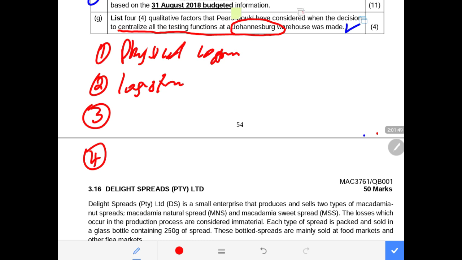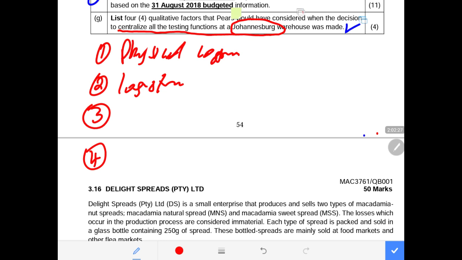At the same time, we also need to look at the lead time, considering the logistical arrangement. The lead time is the time it takes from ordering to delivering the product. We also need to look at the regional labor unions with respect to moving the testing functions to Johannesburg after manufacturing them at a different place. So those are just a few of them that I wanted to list for you that you must take into consideration. The last one that I would love to bring to your attention, because they said only 4, we don't need more than 4.